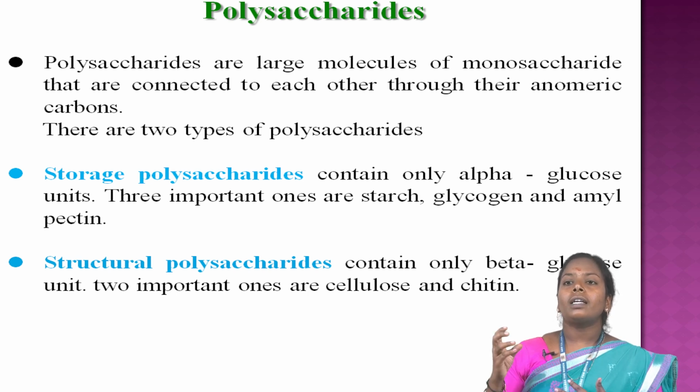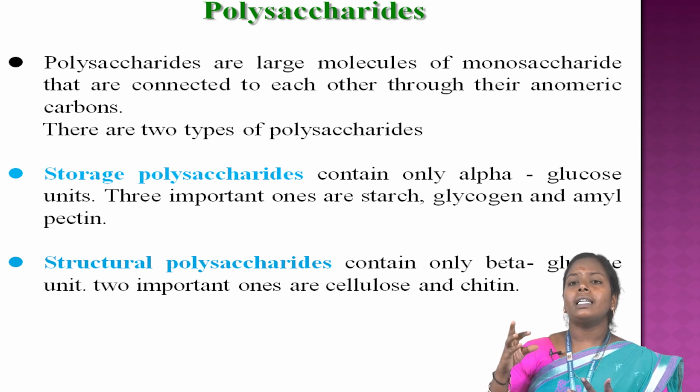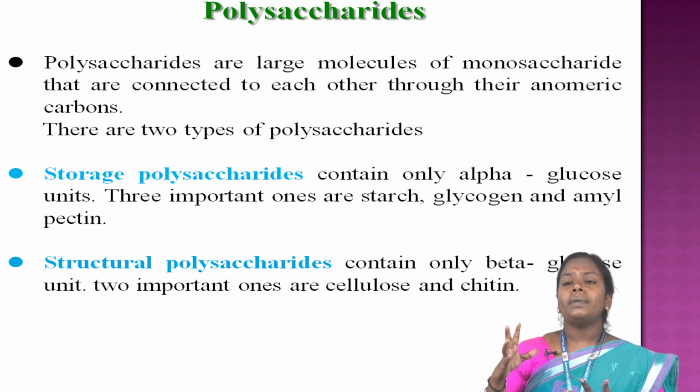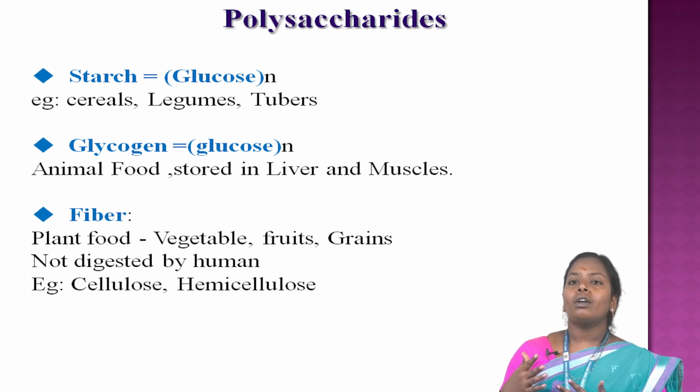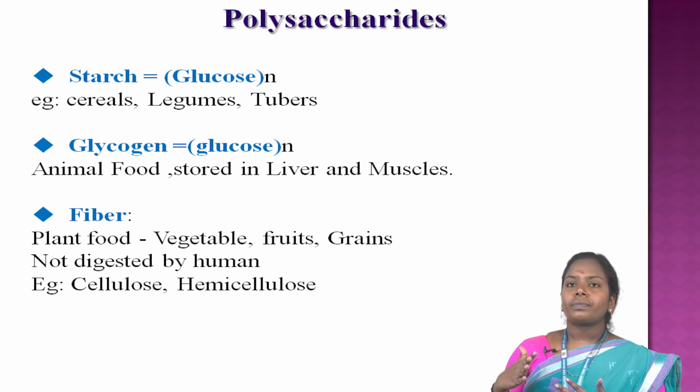Structural polysaccharides contain only beta glucose units; two important ones are cellulose and chitin, which contains modified beta glucose units.